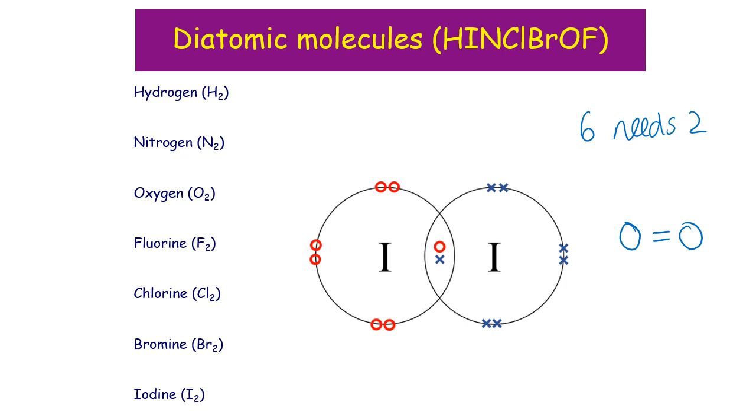Nitrogen and oxygen are the ones you need to be cautious of. Nitrogen has a triple bond, 6 electrons in total being shared. Oxygen has a double bond, 4 electrons in total being shared.